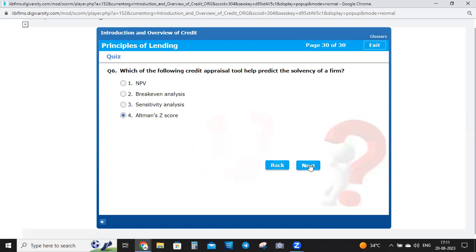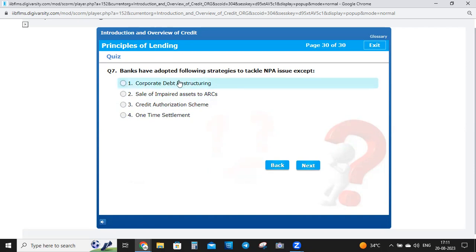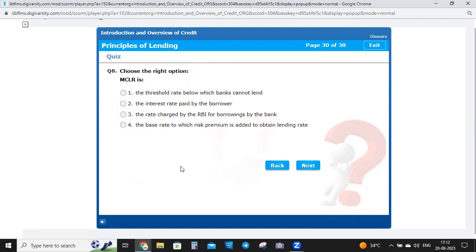Okay, so let's see next question. Question number 7. Banks have adopted the following strategies to tackle NPA issue except. तो friends NPA को tackle करने के लिए कौन सी strategies बैंक ने adopt की हैं? Except, okay: corporate debt restructuring, sale of impaired assets to ARC, credit authorization scheme, one-time settlement. So let's see what the correct answer is, and the right answer will be third, credit authorization scheme. तो friends ये part नहीं है NPA management का, others are the part. Okay, so next is eighth question.